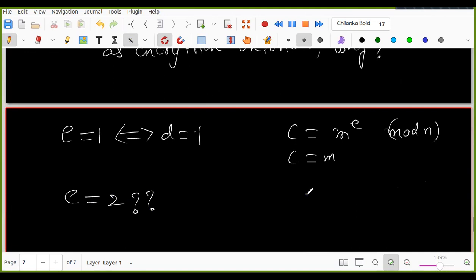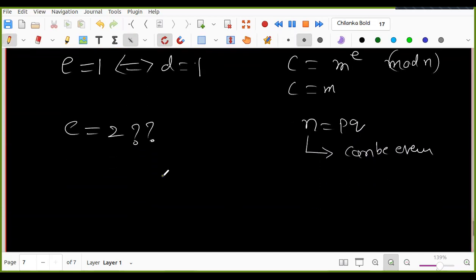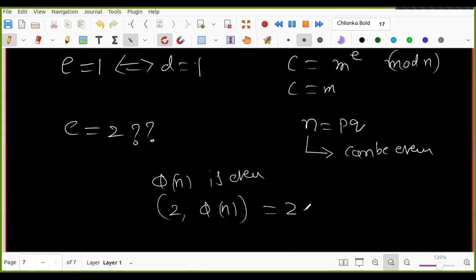Because we are looking at the RSA cryptosystem, N is equal to P into Q. What do you know about N? Can it be even? No, sir. N cannot be even. Why? It's a product of two odd primes. When it is even, then one of the primes is 2. So very obvious. Then what do you know about phi of N? It is even. So you cannot take 2, because the GCD of 2 and phi N is 2, not 1, right? That's why we should not take E equal to 2.